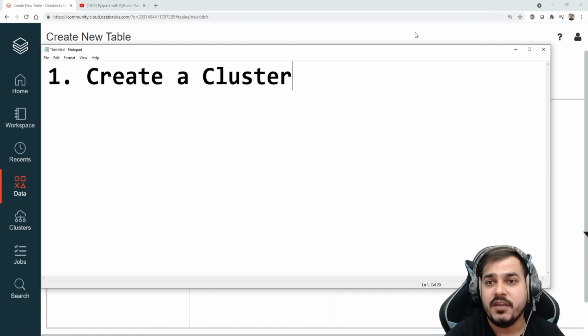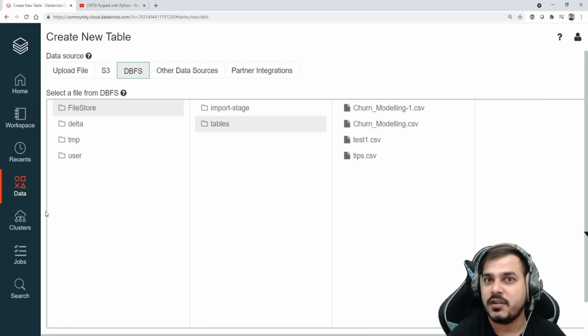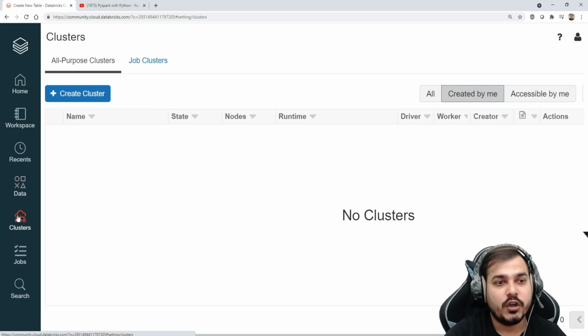Right now by default in the community version, Databricks helps you create just one single cluster. But if you are using the paid, upgraded version, it will help you create multiple clusters if you have access to the AWS cloud. So I'm just going to click on the cluster.